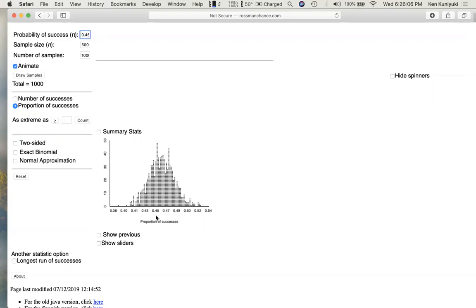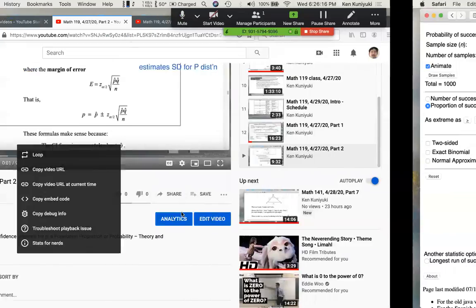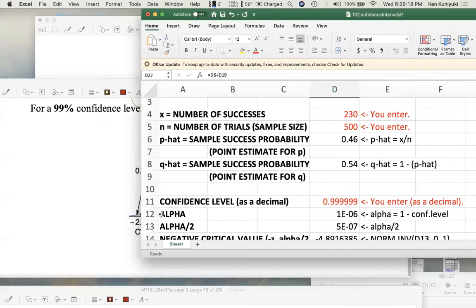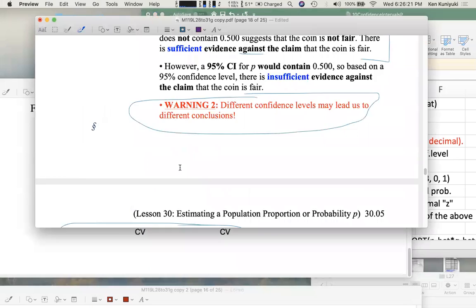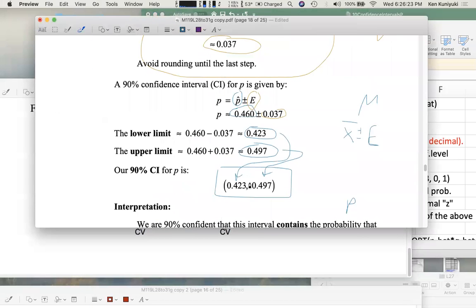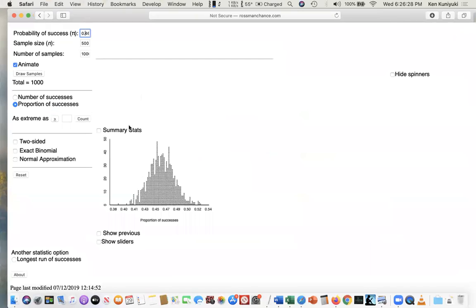You would grab the middle 90% of these values for p, right? You look at this dot plot, pick up the middle 90%, see what that range of values would be, and that would be your confidence interval. Based on a good simulation, you should get something like from 0.423 to 0.497. All right. So again, we're kind of thinking backwards. We assume that the coin was in fact 46% heads, so it matched our sample p hat, and we do a simulation based on that.